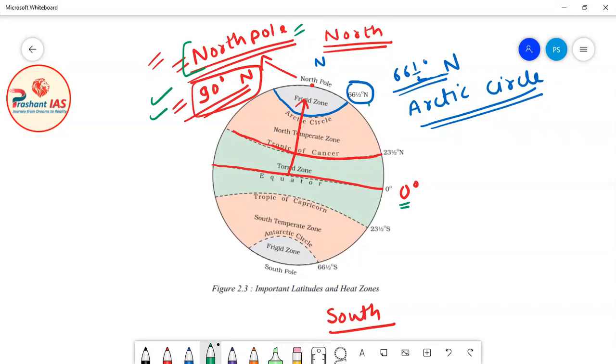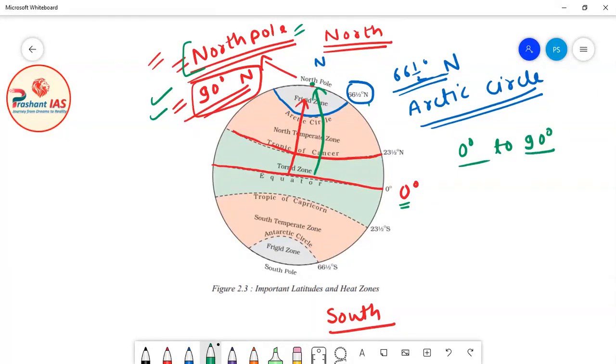So generally, let's suppose this is the equator and this is the pole. When you move from the equator to the pole, listen to my words carefully, the value of latitudes will increase from 0 degree to 90 degree.